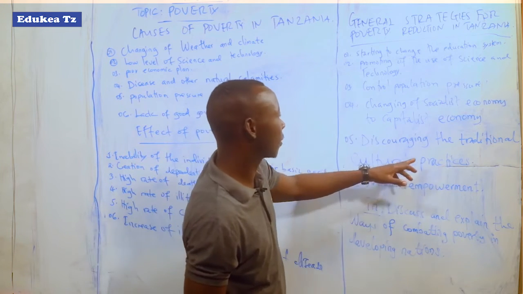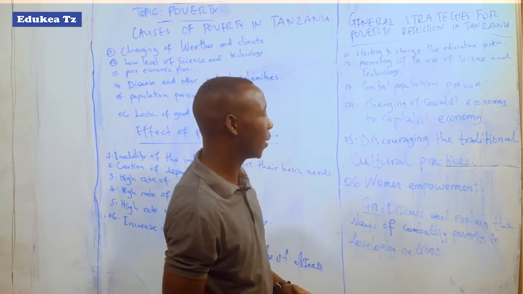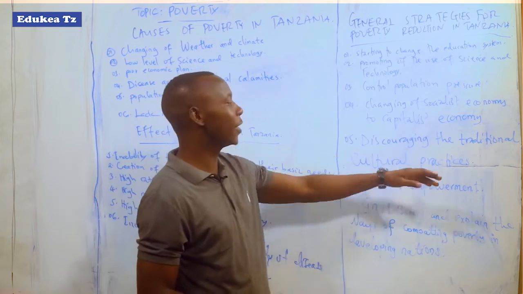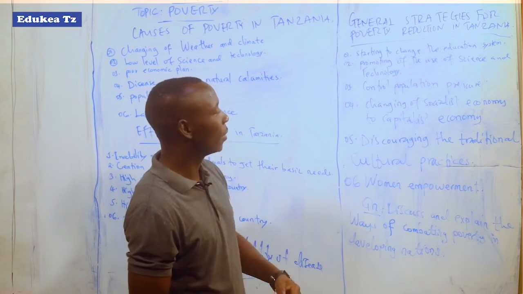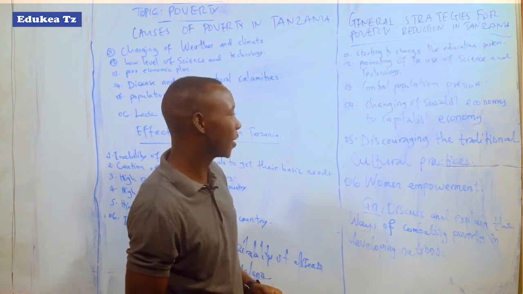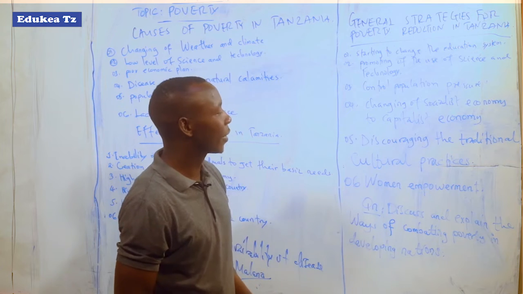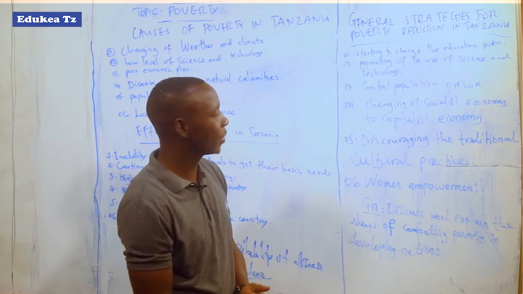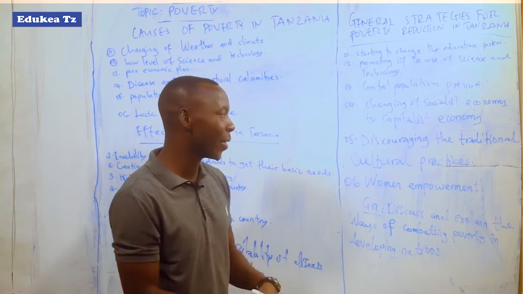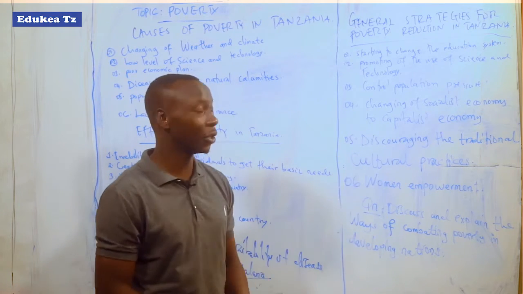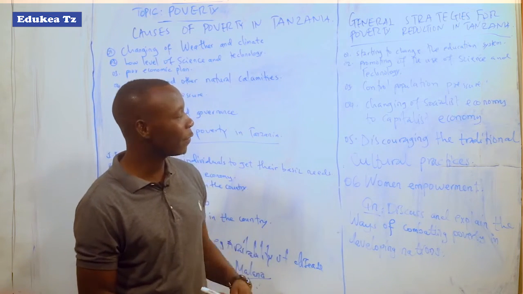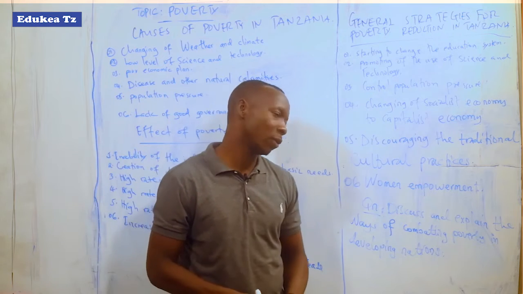Fifth, discouraging traditional cultural practices. These traditional cultural practices also hinder the eradication of poverty in the country, because some people in the morning want to play Bao or make stories. So they will change their minds and attitudes and engage in production. Through that they will increase production, and therefore those problems will be solved.